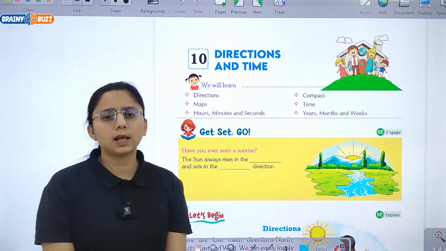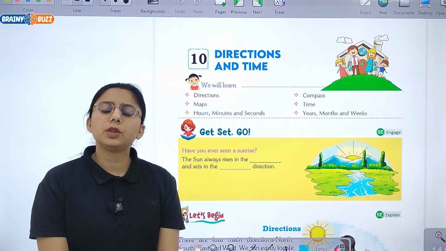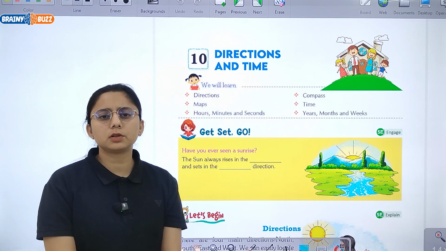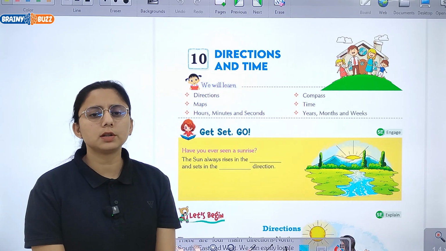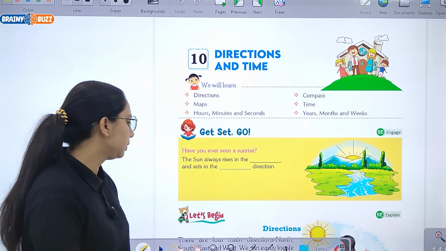Start with chapter number 10, direction and time. So in this chapter, we will study about different directions. We have 4 different directions: north, south, east, west. So let's start with the chapter now.